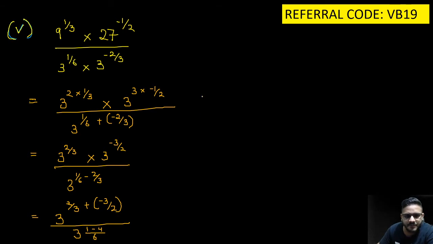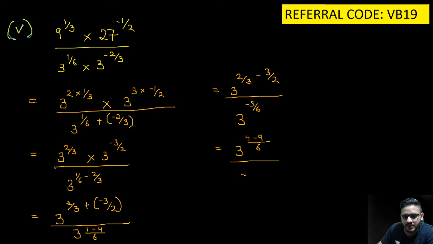Solving this further, we get 3 raised to the power 2 by 3 minus 3 by 2, the whole upon 3 raised to the power minus 3 by 6. So what you will get? You will get 3 raised to the power 4 minus 9, the whole upon 6, upon 3 raised to the power minus 3 by 6.